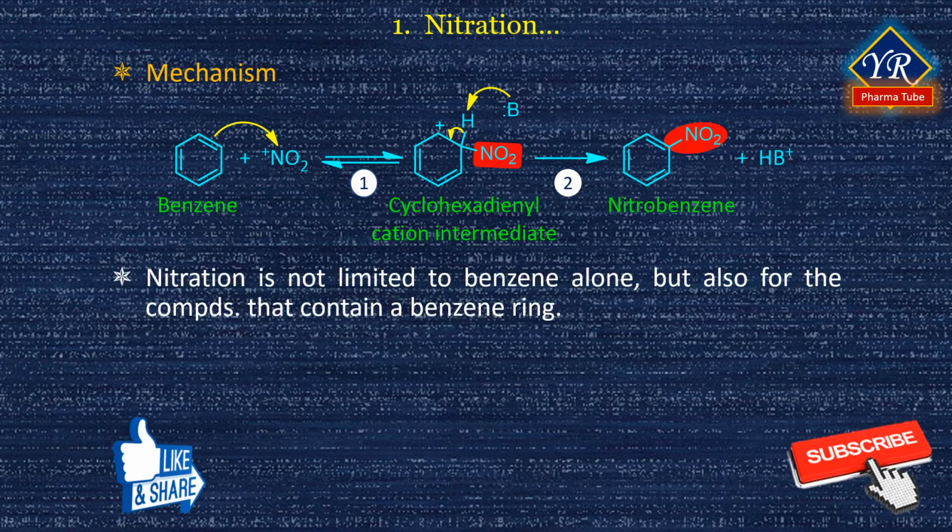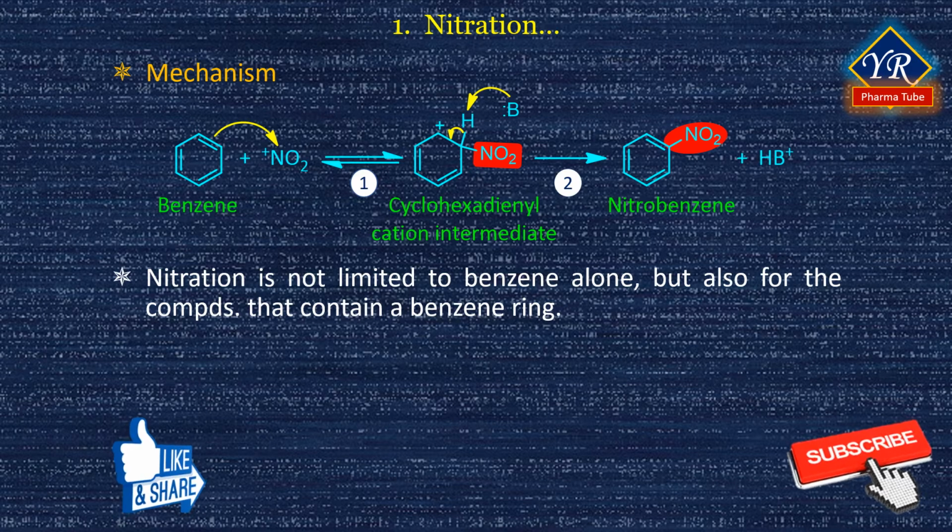Nitration is not limited to benzene alone, but it is a general reaction of compounds that contain a benzene ring. Aromatic nitration does not occur in nature, but it is important in the laboratory because the nitro-substituted product can be reduced by reagents such as iron, tin or tin chloride to yield an amino-substituted product.